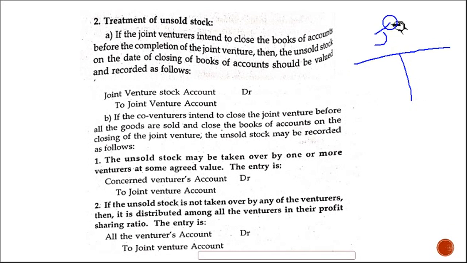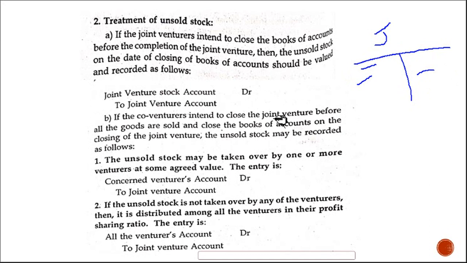If they want to close the business, where does the closing stock usually appear? On the credit side, right? Here comes opening stock, purchases, everything. Closing stock will be on the credit side. That means closing stock account debtor to joint venture account. Here, joint venture stock account debtor to joint venture account.